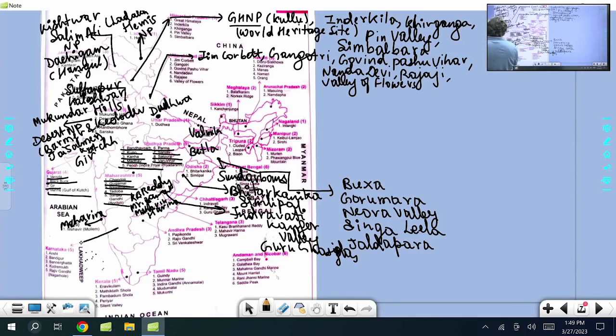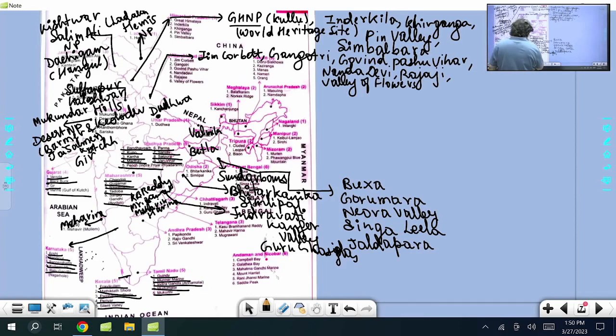Karnataka, if you take Karnataka: Anshi, Bandipur, Bannerghatta, Kudremukh, Rajiv Gandhi Nagarhole. Kerala: Eravikulam, then Shola Forest, Parambikulam, Periyar, Silent Valley. Tamil Nadu has got Guindy, Munnar, then again Anamalai, Mudumalai, Mukurthi. This is in Tamil Nadu.